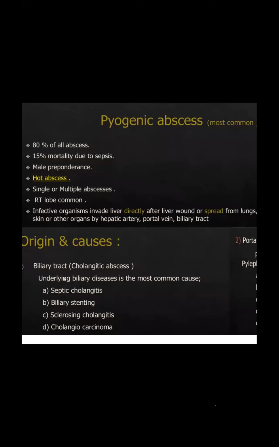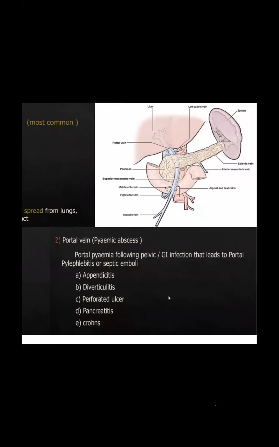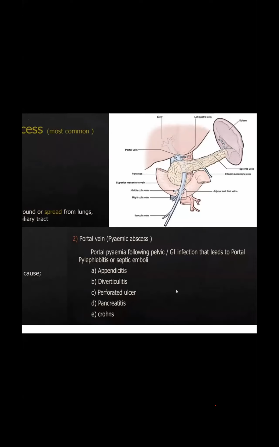Portal vein, it could be pyemic, like Dr. Mehi's case. Pyemic, portal pyemia. Portal pyemia followed by pelvic GI infection leads to portal pylephlebitis. It could be due to pancreatitis, perforated ulcer, diverticulitis, appendicitis. So it's also a pathology for the pyogenic abscess, but it is a portal pyemia. Right lobe common, bowel appearance, multiple nature. It's not one, it's of multiple nature. It is not septic cholangitis, it's not sclerosis. It's just multiple, it's due to the pyemia, pyemic abscess.